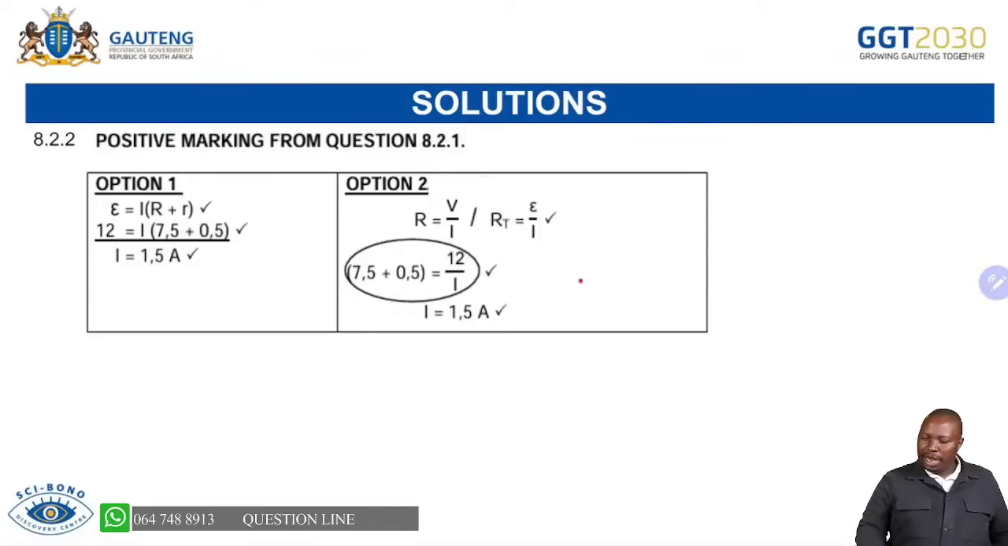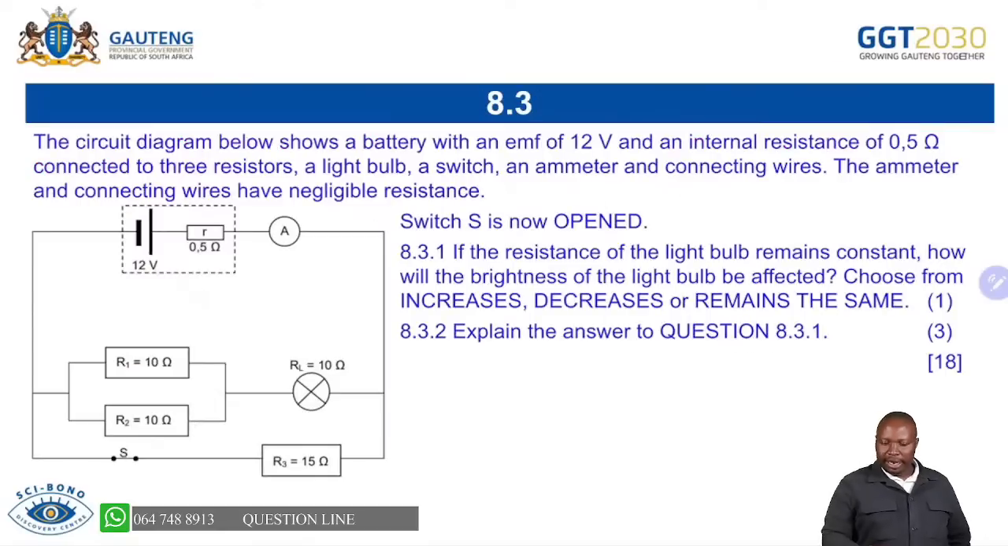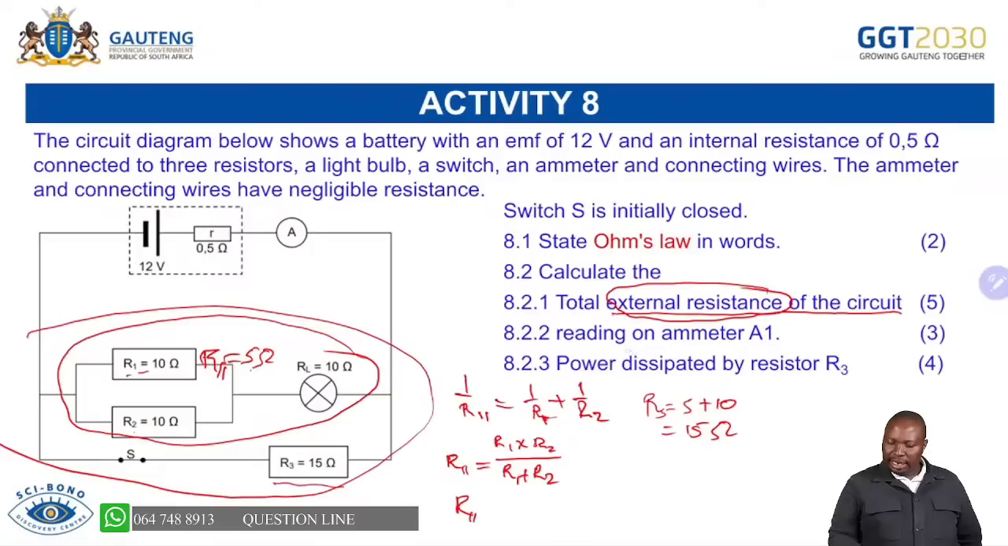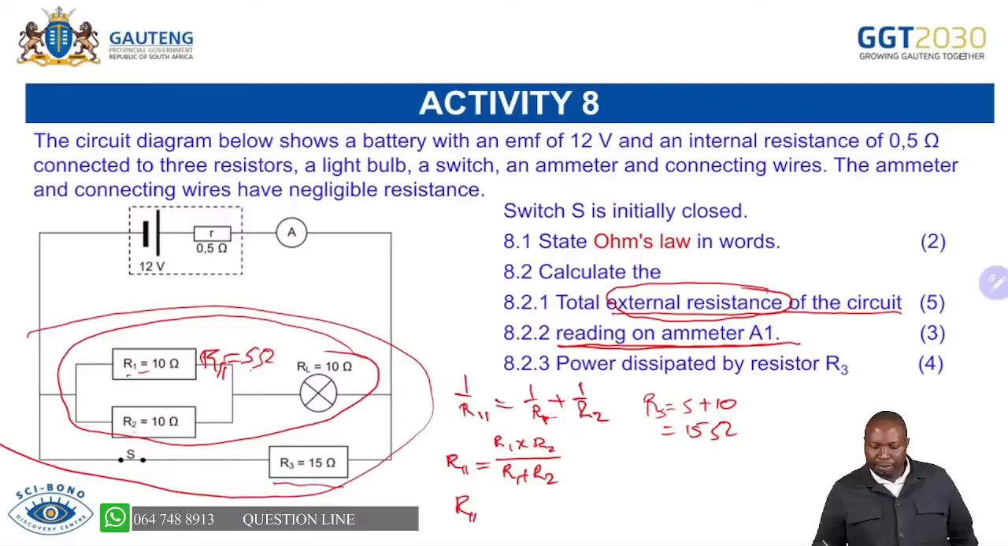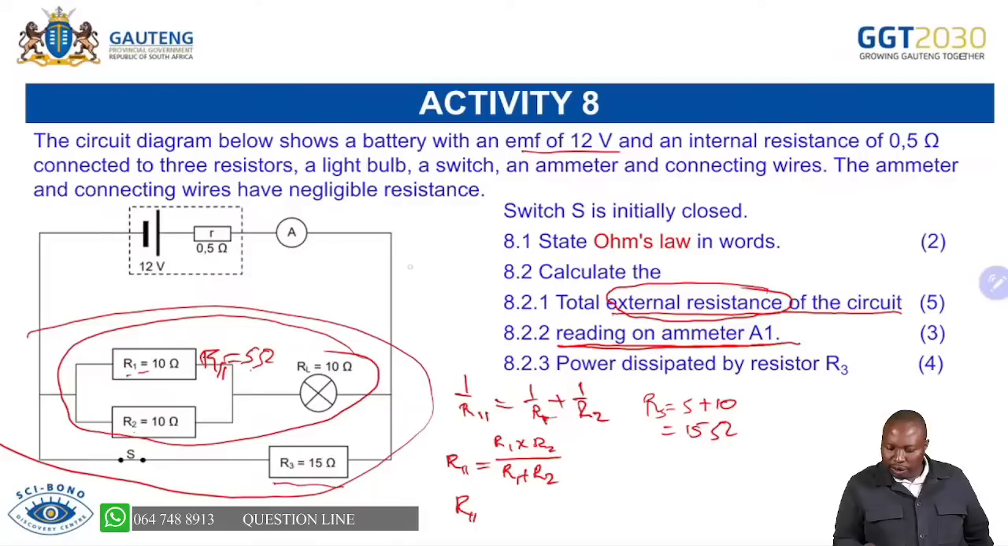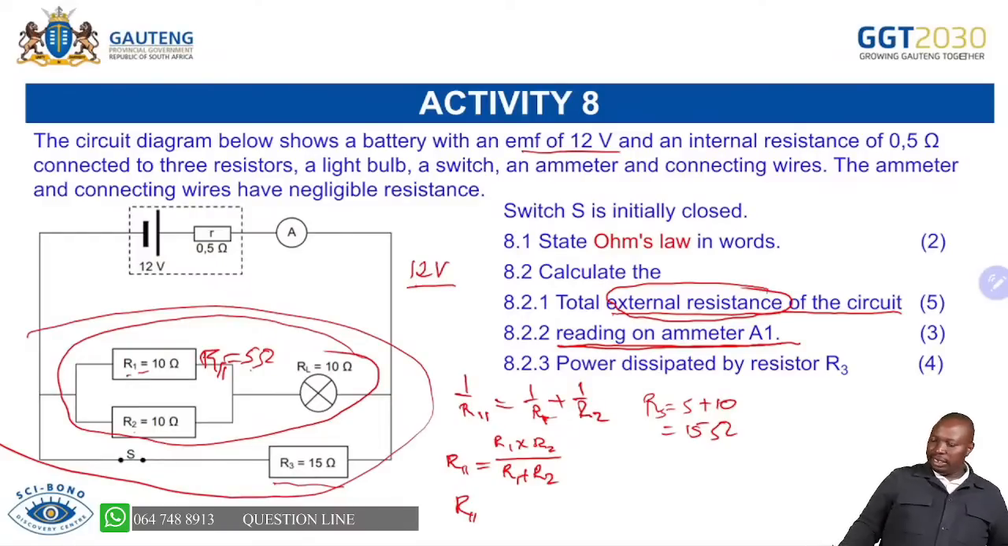Now, with no waste of time, the other question was the reading on the ammeter A1. Remember, you know the maximum energy transferred per unit charge, per coulomb of charge, which is the EMF, is 12 volts. So total volts is 12 volts. And do we know total resistance? Yes, we know 7.5 and 0.5 there. If we add those two, they give you 8 ohms.